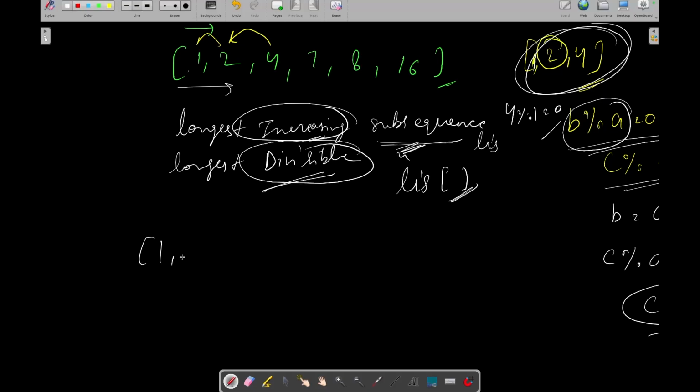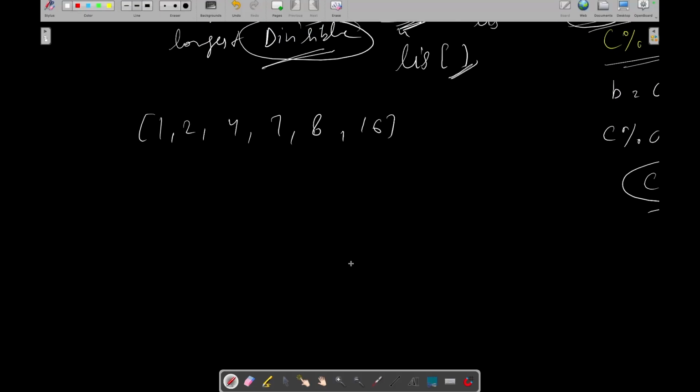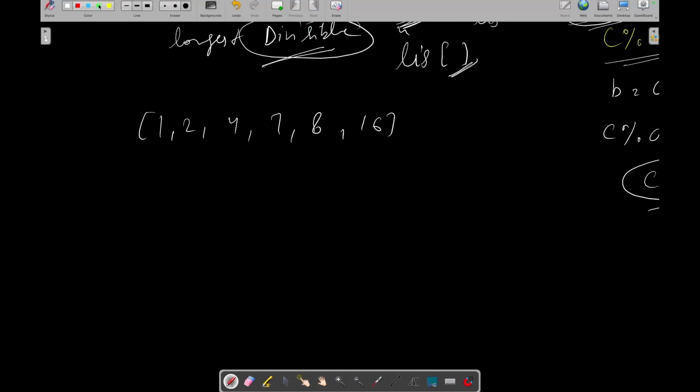Okay, so let's see it with the above example. Let's say 1, 2, 4, 7, 8 and 16. Let's create an LIS vector, which is always initialized with 1, because every single element can create a subset.